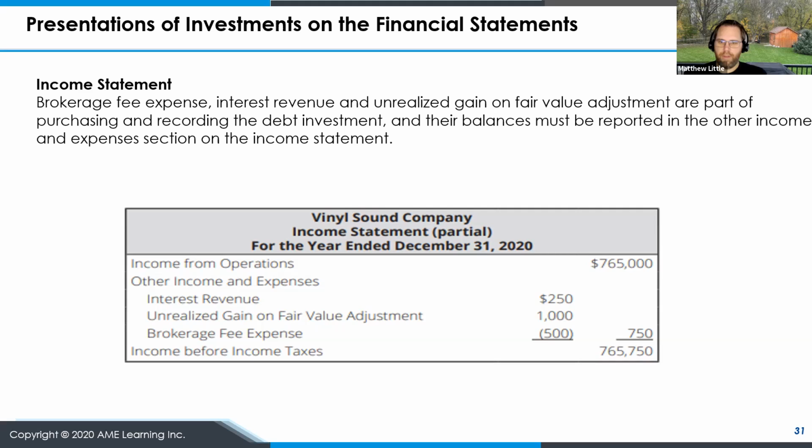We would have the interest revenue. Say this is the only investment that we had in bonds. We had $250. We had unrealized gain on fair value adjustment of $1,000, less the brokerage fee expense of $500. So our total other income and expenses was $750 in this case, giving us a new income before income taxes of $765, $750 in this example.